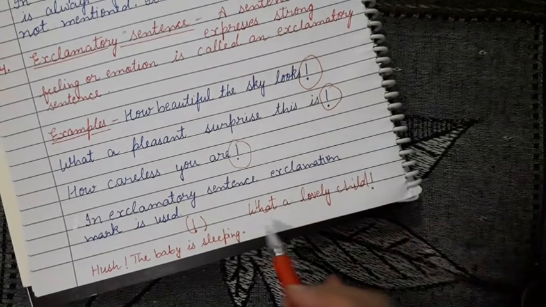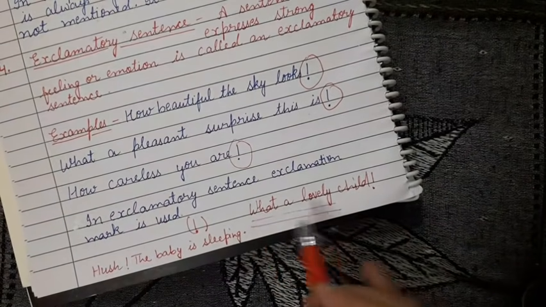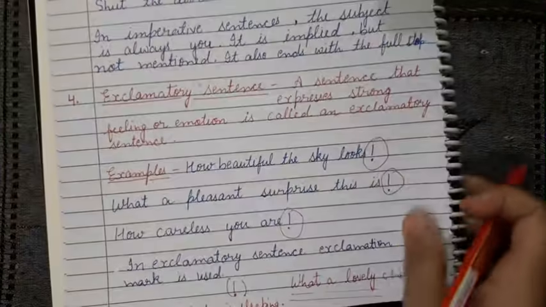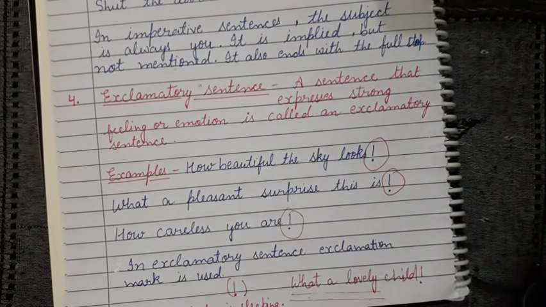Generally, WH words are used in interrogative sentences, no? But you can see here, what a lovely child.